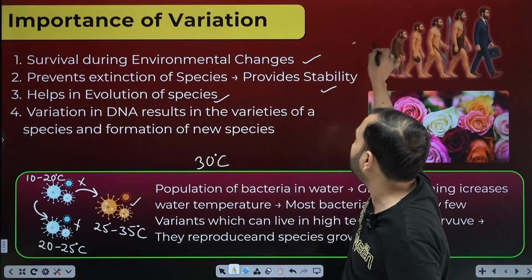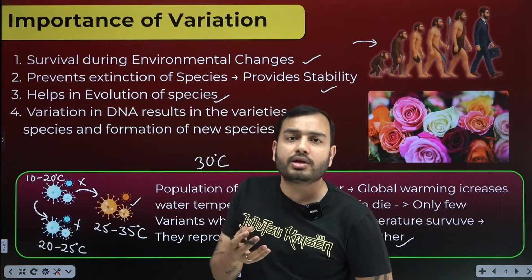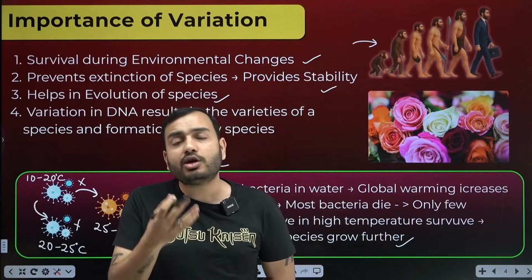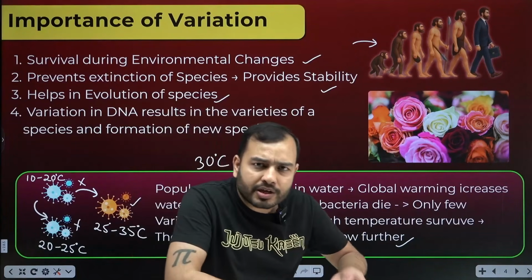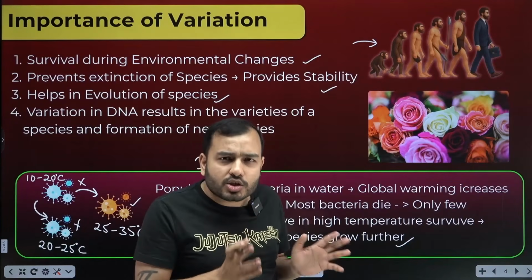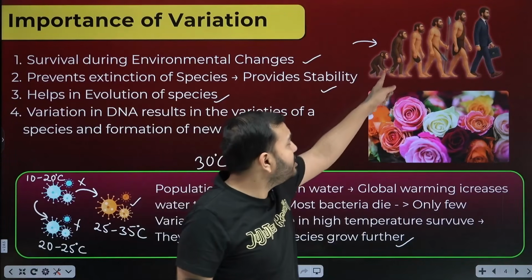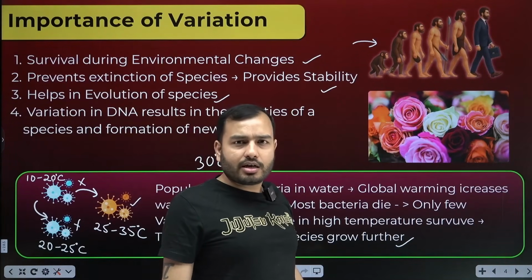Now what is evolution? Look at this. It is believed that we are made from the apes. It's a monkey-like species, apes. What must have happened, beta? Apes must have produced their offspring, their young ones. There must have been a little variation. It must have started looking a little bit like humans, started walking on 2 feet like this.